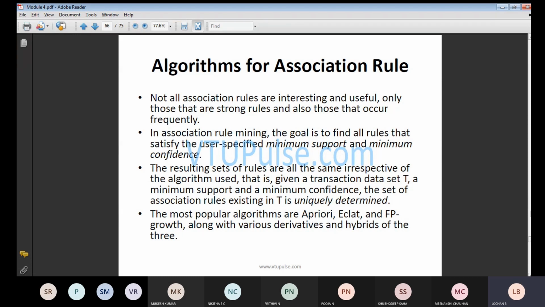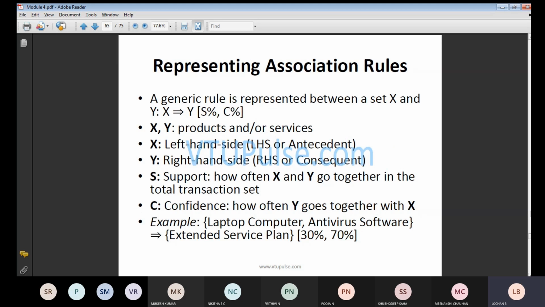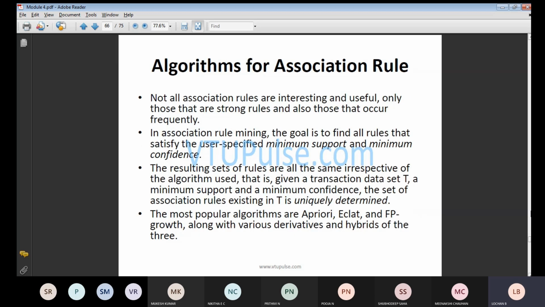That means we have the goal to find out all the rules. We will be applying the rules with respect to that particular case to satisfy the user requirement, based upon the minimum support and the maximum support. So in that case, we will be using two things: one is support and one more is confidence. That is what we have represented in your association rule. You will have the products, the services, the variables, the transactions, and the confidence. C indicates your confidence, S indicates your support, Y indicates your RHS part, and X indicates your LHS part. Both X and Y are products or services.